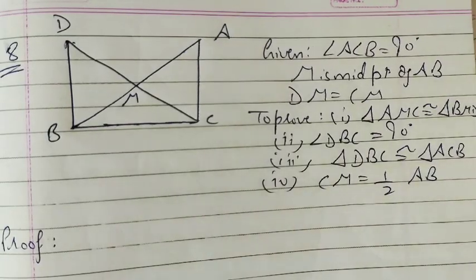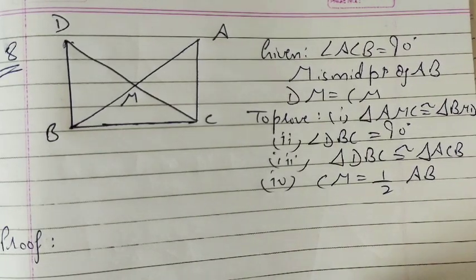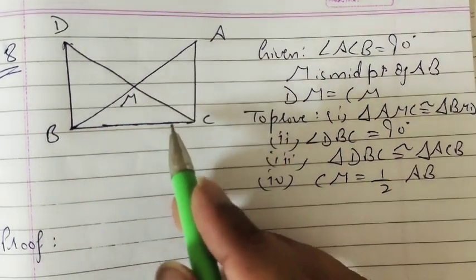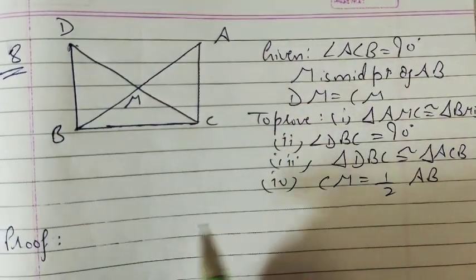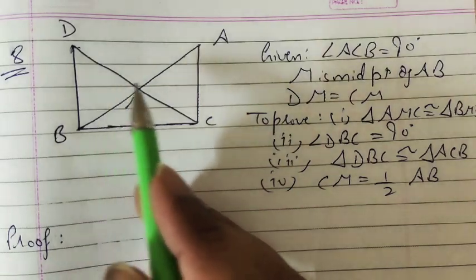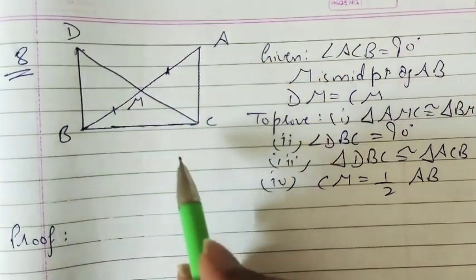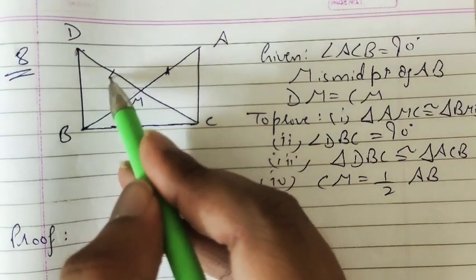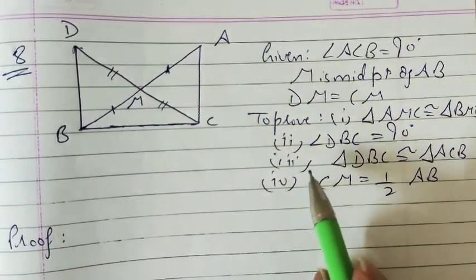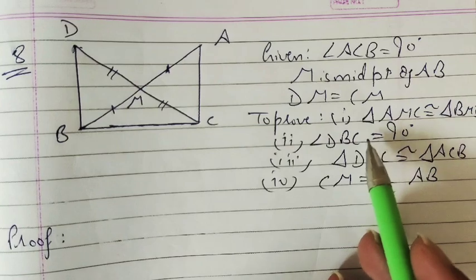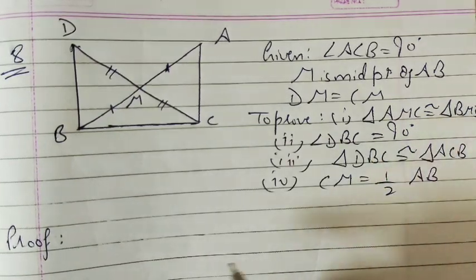Now it is given that angle ACB is 90 degrees. M is the midpoint of AB, so that means AM is equal to BM. DM is equal to CM. Show that triangle AMC is congruent to triangle BMD.